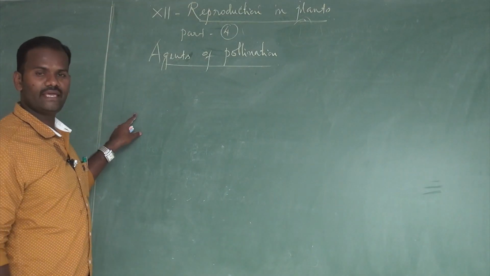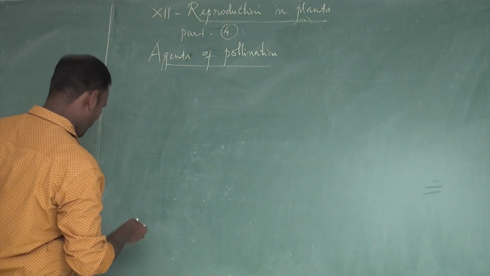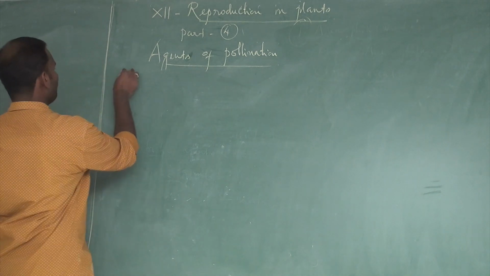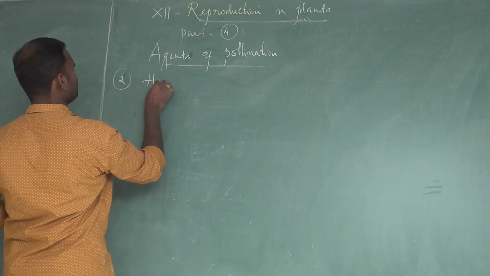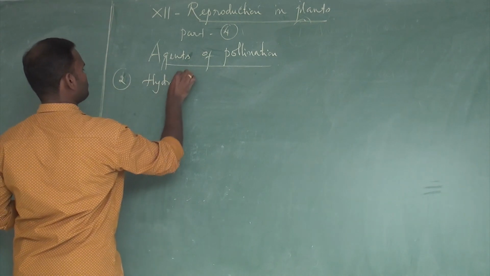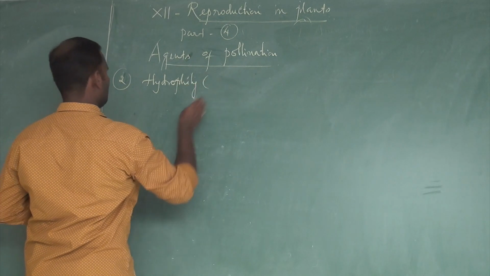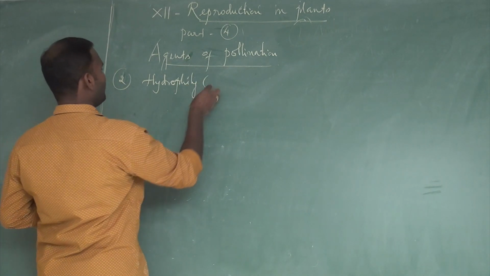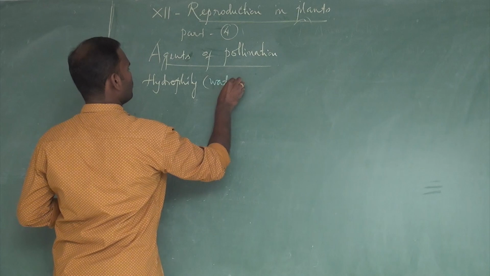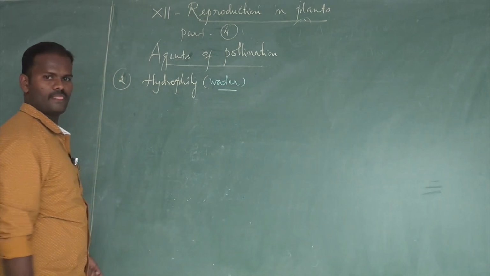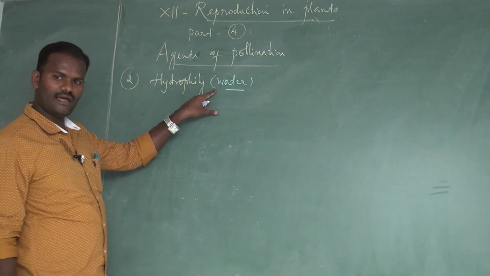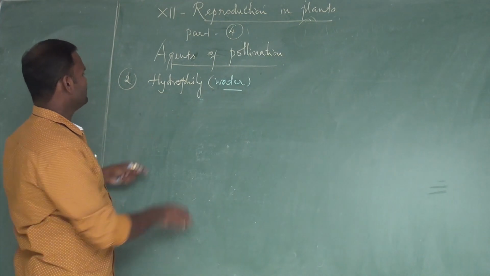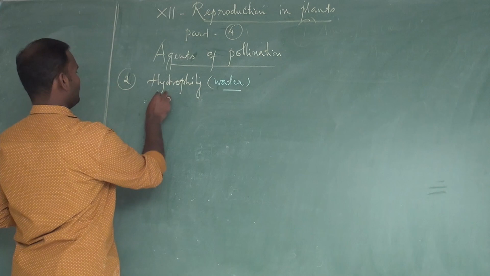Another abiotic agent is water: hydrophily. The second one is hydrophily. Pollination by water is called hydrophily. So pollination that takes place through water is called hydrophily, and such flowers are said to be hydrophilous flowers.